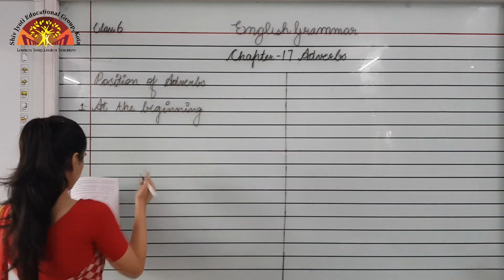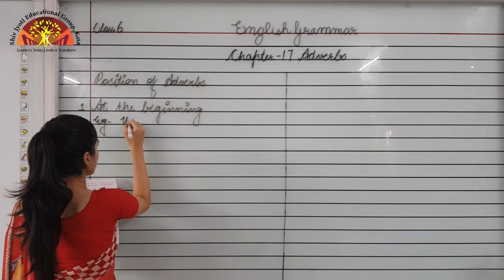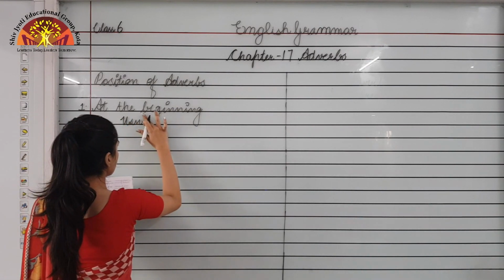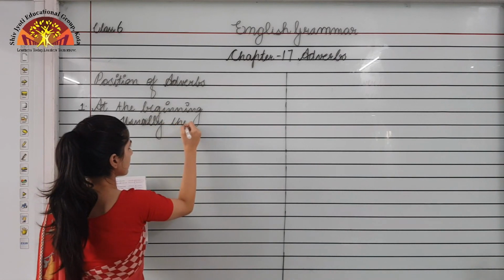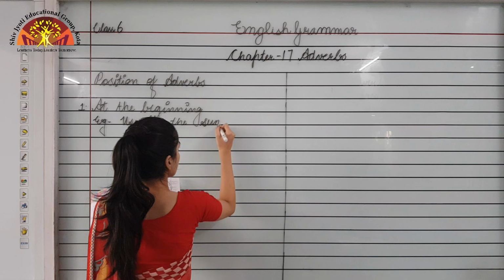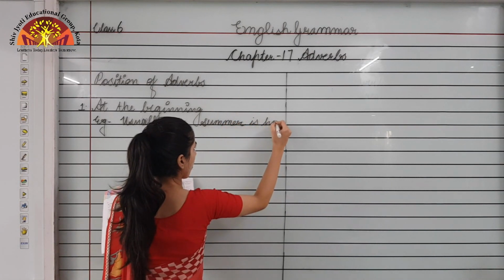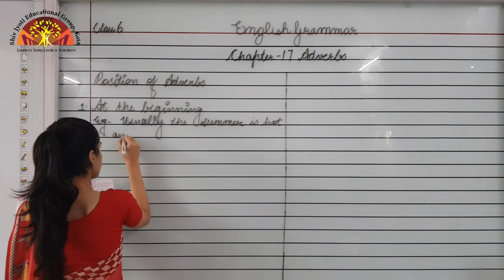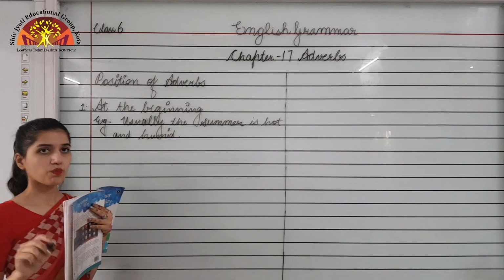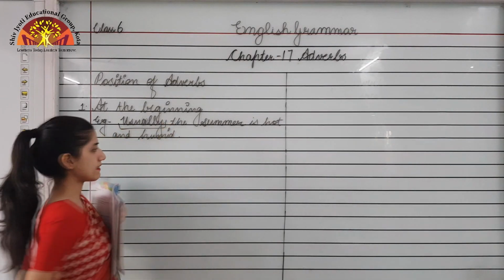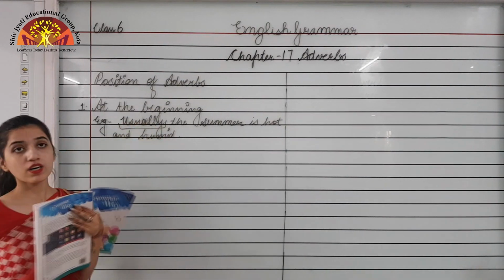Okay, now I am writing an example. Usually the summer is hot and humid. As you can see over here, usually is the adverb, and it is at the beginning of the sentence.